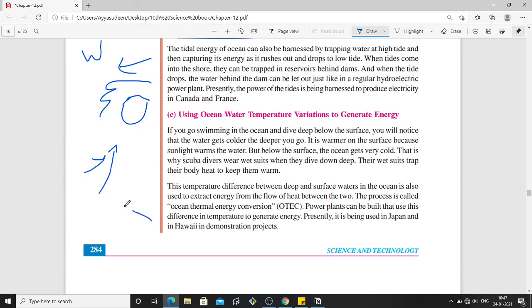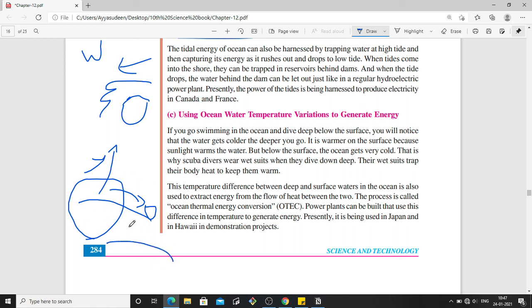At that time, when the tides are high, this water is captured in a dam-like structure. Then, once the tides have gone, this captured water is used to run a turbine, just like in a hydroelectric power plant. It runs in the same way.